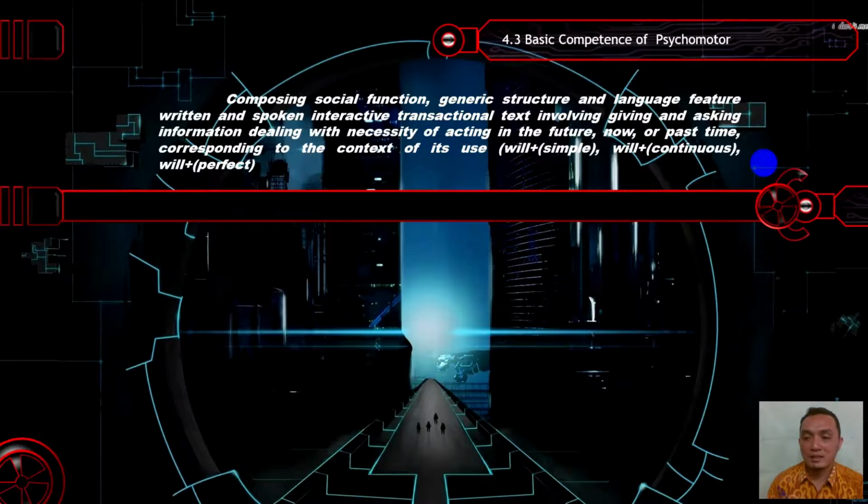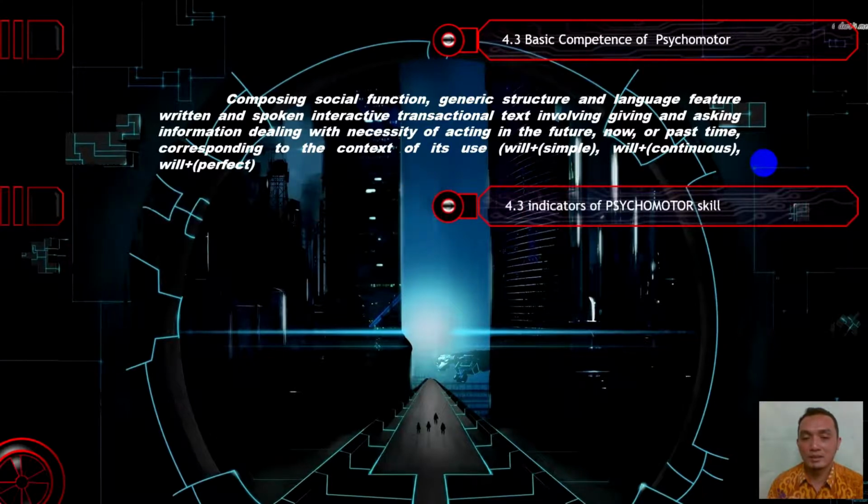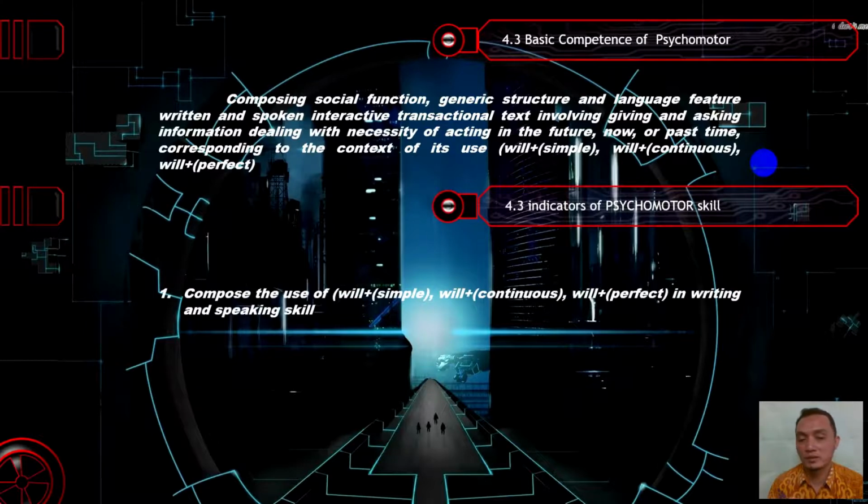And also the indicator here is only one: compose the use of will simple, will continuous, will perfect in writing and speaking skill. So the instruction of the second assessment is I need you to compose the script of a conversation that includes will simple, will continuous, and will perfect inside.